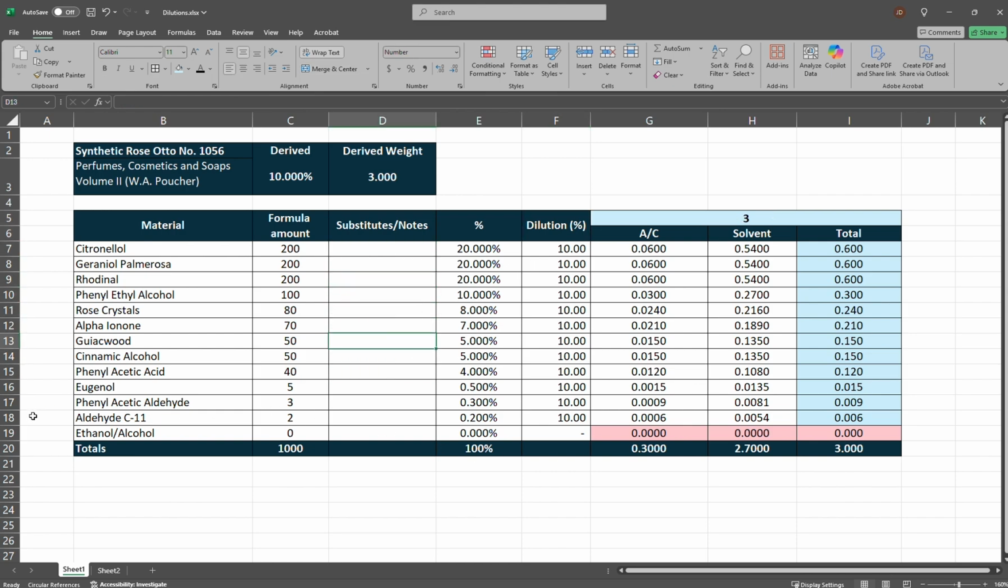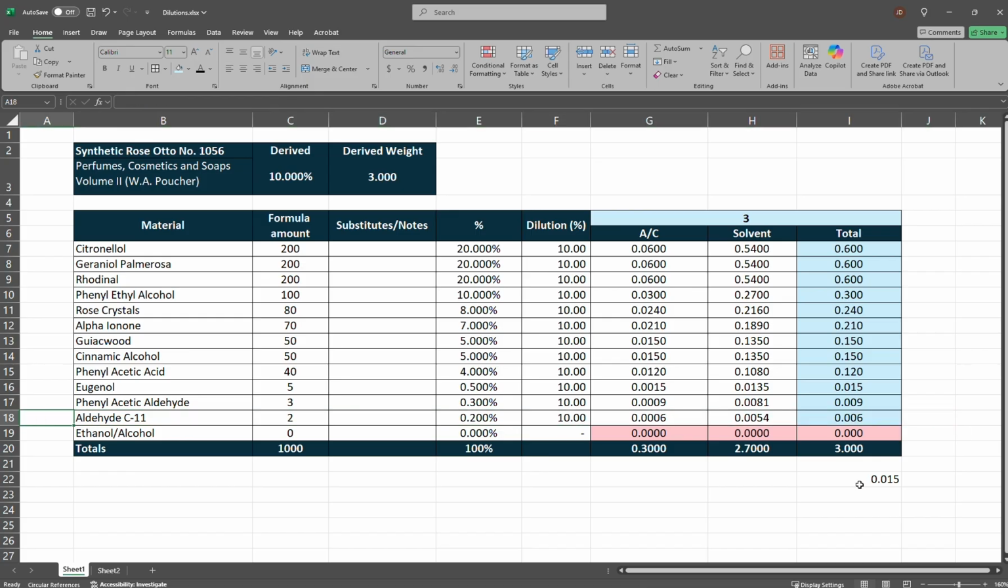if you look here on row 18, this aldehyde C11, at 10%, we need 0.006 grams of the material. Now, my droppers, and most droppers that I've seen, most pipettes, 1 milliliter, 3 milliliter pipettes, or the pipetters, the drop is roughly 10 to 15 thousandths, or 0.015. So really, if you put 1 drop of this aldehyde C11, on average, you're going to get close to 3 times more than what you wanted, which doesn't work, right?